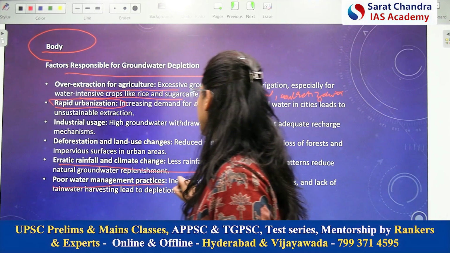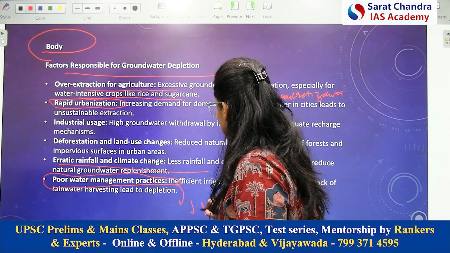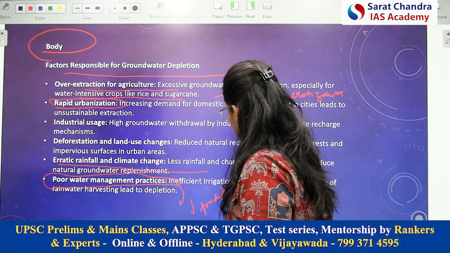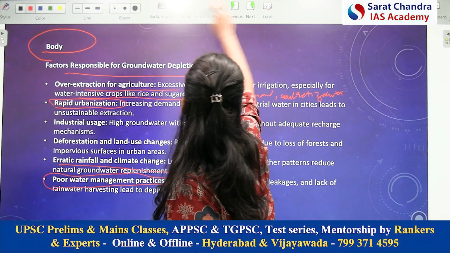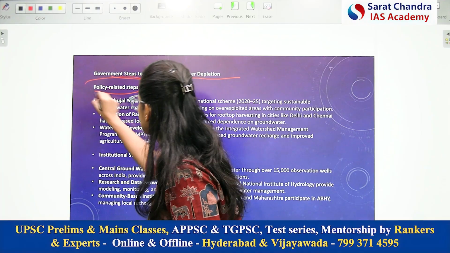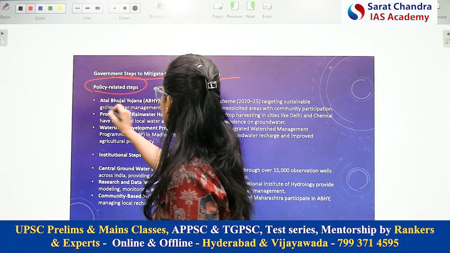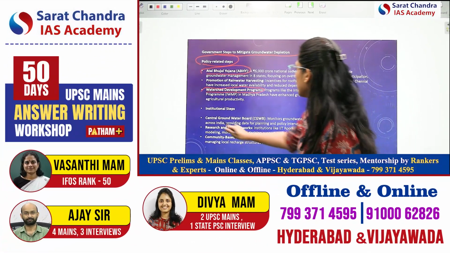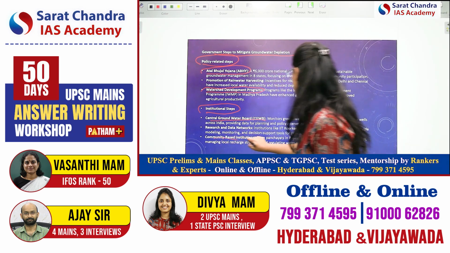And here poor water management practices also I have added, because there is reduction in the practices related to traditional water management practices. So these are the factors. Now related to these factors only, I have provided the solution. So I have divided here also, starting with the policy related steps. In policy related steps, I have started with Atal Bhujal Yojana, or you can talk about National Watershed Management Program. Coming to the institutional setup, here I have discussed about Central Groundwater Board or other community based institutions.